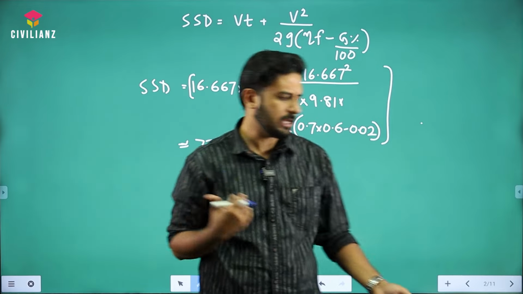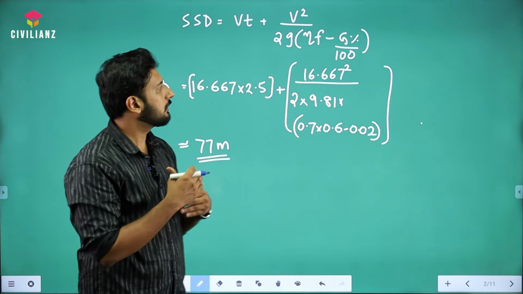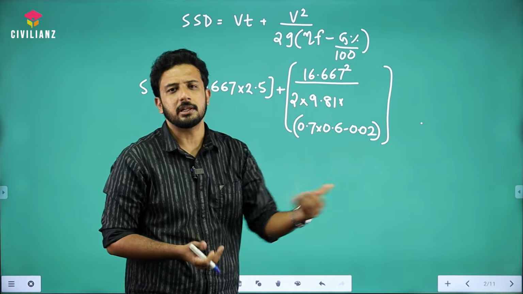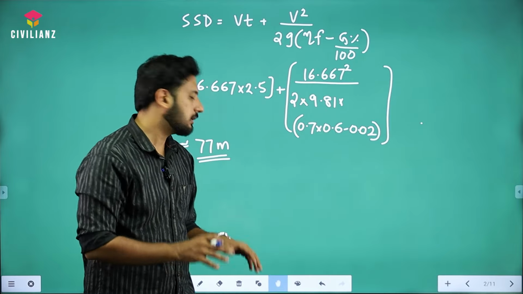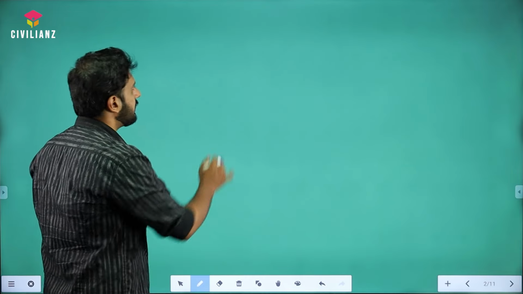I'm not writing the accurate value, approximately 77. Now see, suppose you don't want to convert this into meter per second. You would like to continue in the kilometers per hour equation. Okay, then also no issue. How are we going to solve it then?